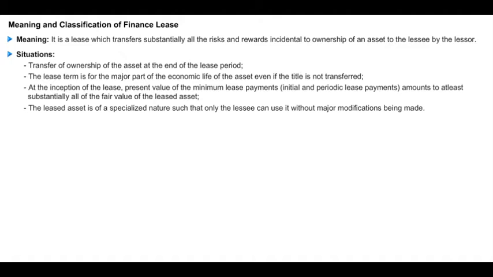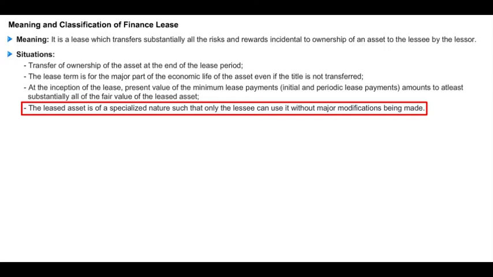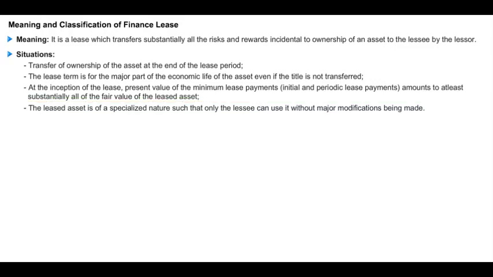Fourth condition or fourth situation, the leased asset is of a specialized nature such that only the lessee can use it without major modifications being made. Now, this indicates that in a situation where it is a finance lease, the leased asset is generally of a category which can be used only by the lessee or which is generally used by the lessee for his own business and profession. Since the asset can be used by the lessee for his own business and profession, generally lessee will see to it that the useful life of the asset or majority part of the asset is covered by the lease transaction, and they will see to it that the ownership has been subsequently transferred on paper to the lessee. So that is an indication of a finance lease.